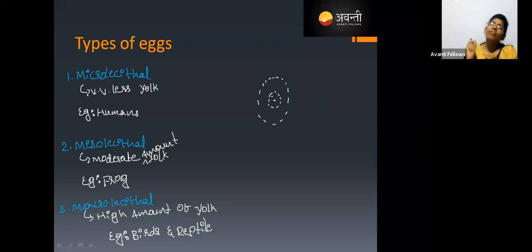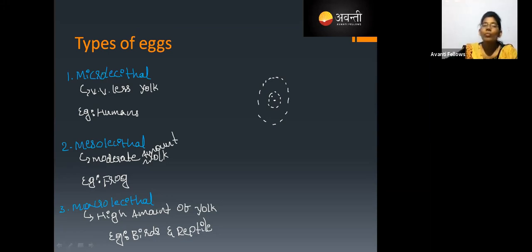So why do humans have very little yolk? Because humans develop their offspring inside the womb itself, and they can directly provide food with the help of the placenta. It is not because it is a small cell with less yolk, that is not the reason. Humans are viviparous. That is why they do not require yolk. They can directly transfer food with the help of the placenta.